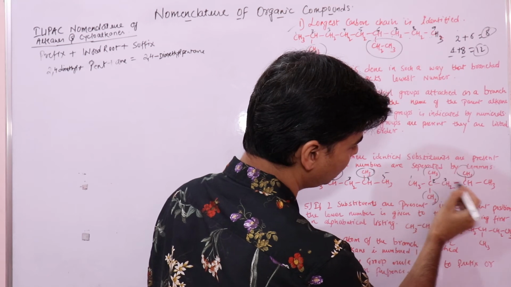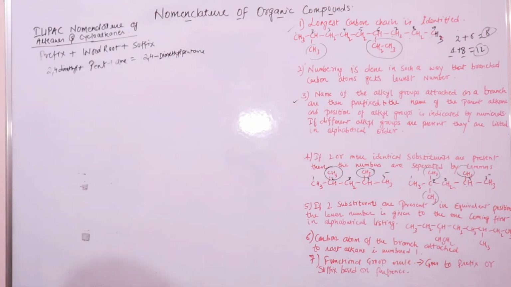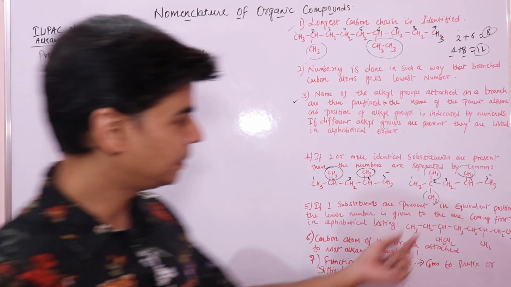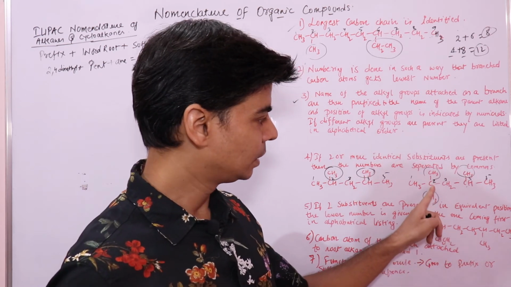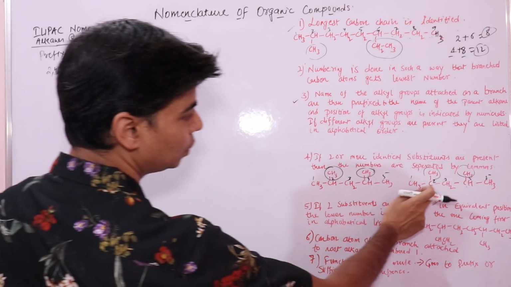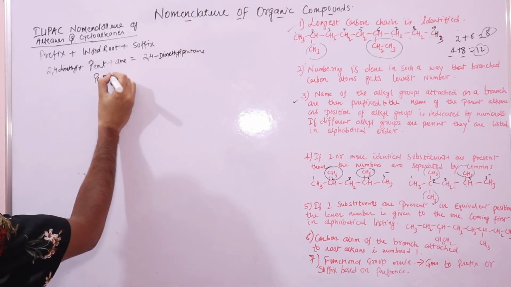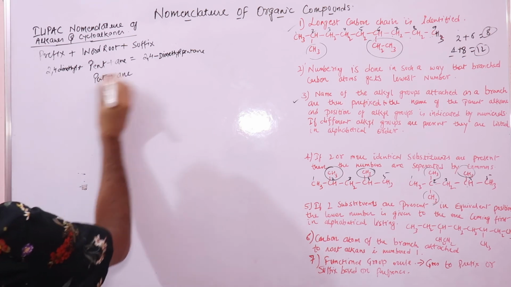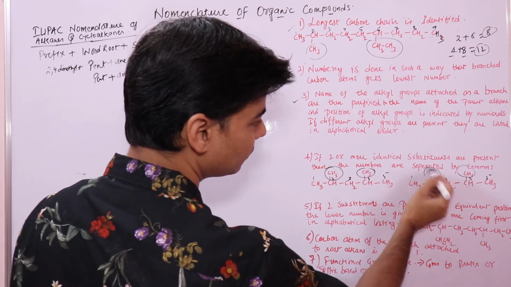1, 2, 3, 4, 5, right? So you have 3 methyl groups. 2 methyl groups are at the same carbon atom. So how will you name it? Let's first find the carbons, 1, 2, 3, 4, 5. It would be pent. What is the suffix? You have all carbon-carbon single bonds, ane. Then what is the prefix? Since these are side chains, it will go in prefix.